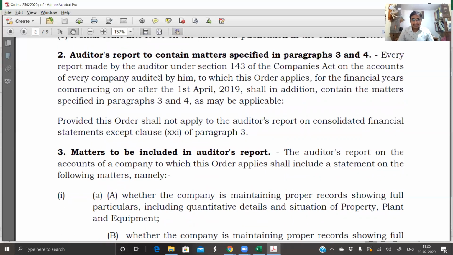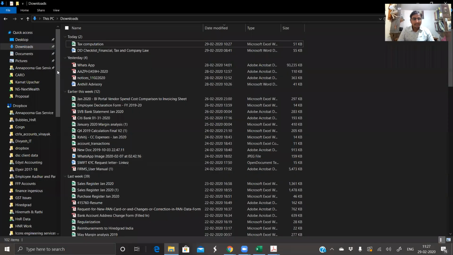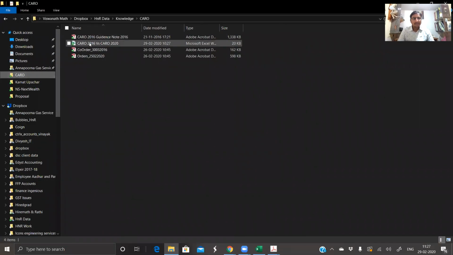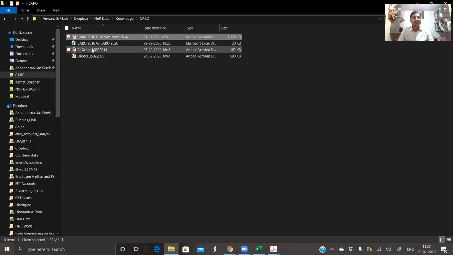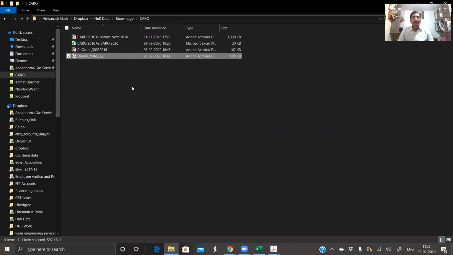Now, every report made by the auditor under subsection 143 on the accounts of every company audited by him to which this order applies, for the financial year commencing on or after 1st April 2019. So this is made clear that this is applicable for the 19-20 financial year. Again, to repeat, I have put the CARO folder with the Excel sheet, with the guidance note, with CARO 2016, with CARO 2020 for academic purpose and also for practice purpose.